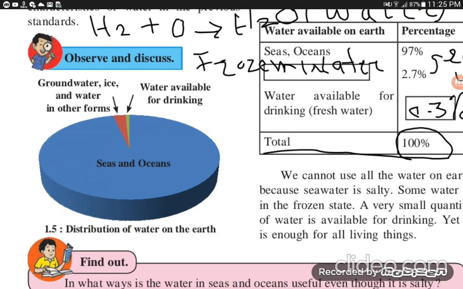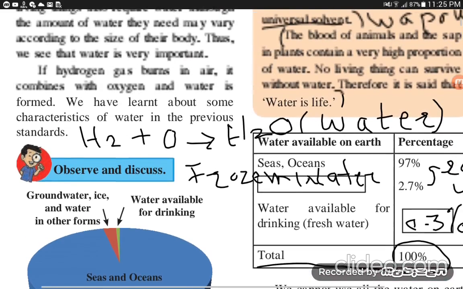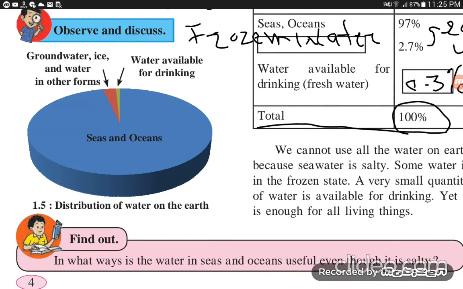Of the total 100% water, the sea is salty water, and only this much, the yellow part, is the water available for drinking. Very little water is available for drinking, that is 0.3%. And the groundwater and ice, and the ocean, are the 2.7% and 97%.